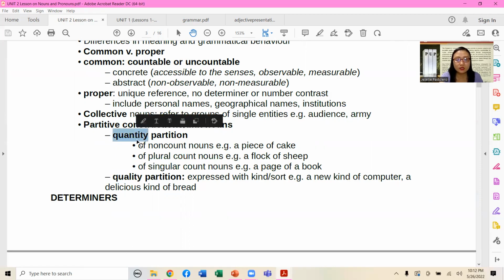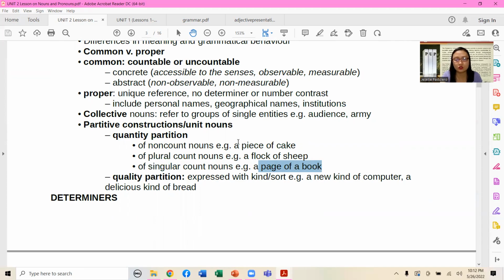For the quantity partition, of non-count nouns, an example is a piece of cake. Of plural count nouns, an example is a flock of sheep. And of singular count nouns, for example, a page of a book. You will notice that the quantity is actually a partition of a whole. So that's the logic behind the word.